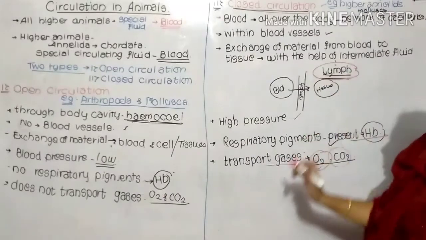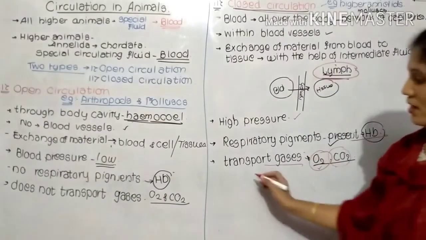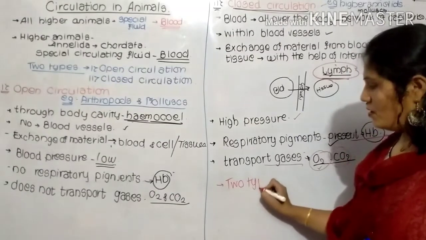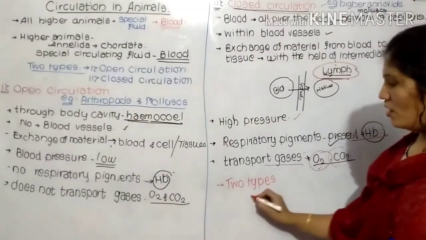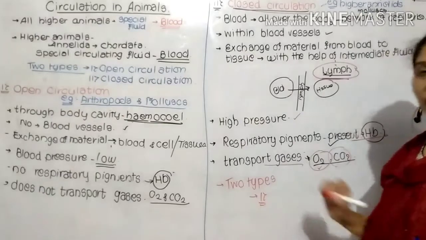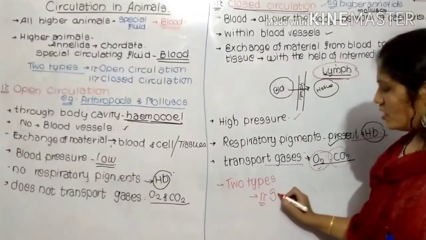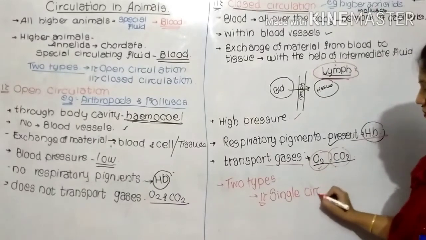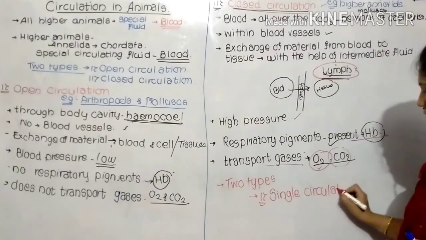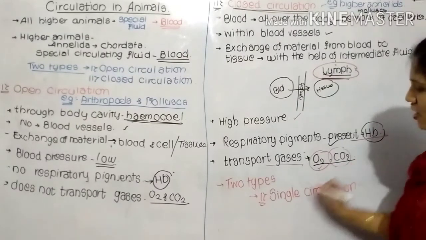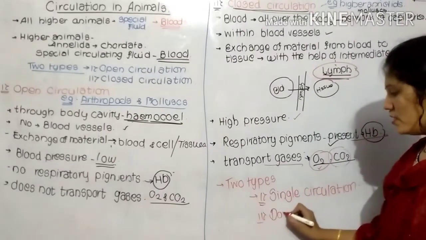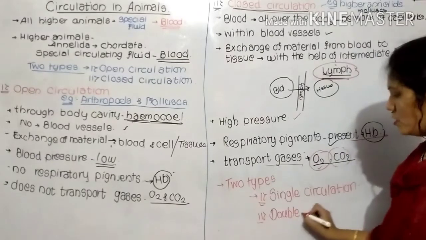But in this closed circulatory system, again two types are there. The first type is known as the single circulation, and the second one is known as the double circulation.